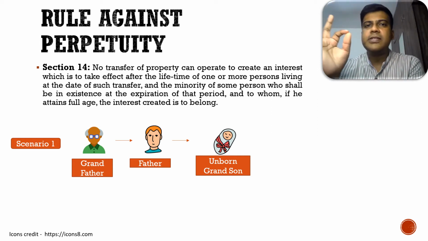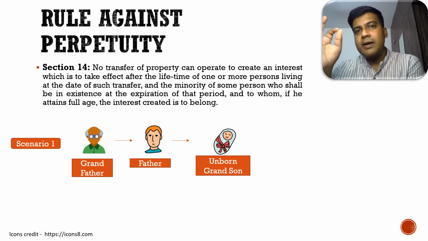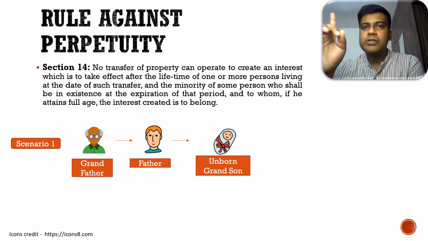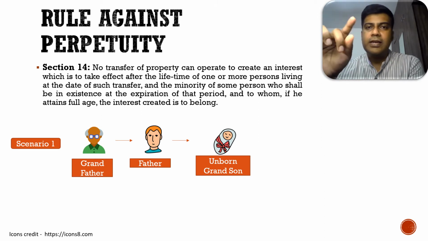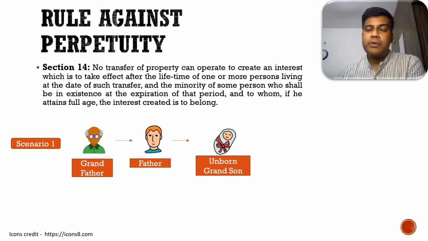So the life interest gets created with the father or the son here, and the absolute interest is created post majority in the unborn grandson. So if he wants to transfer the property to the unborn grandson, how should he do it? He should transfer it to his son. The son, after his lifetime and after the child achieves majority, the property gets transferred to the child. So the entire act of transferring to an unborn child is possible this way.